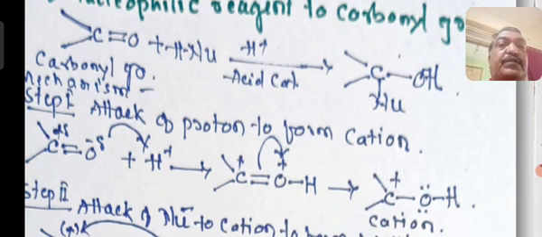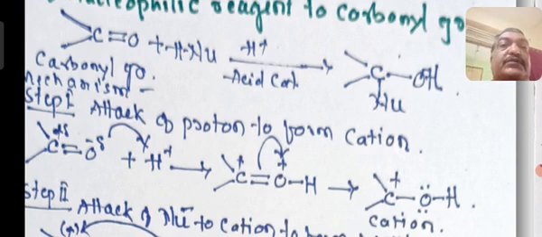Since the hydrogen is added, the C double bond O shifts towards the oxygen and makes carbon exhibit plus. Okay, so this is how cation is formed.